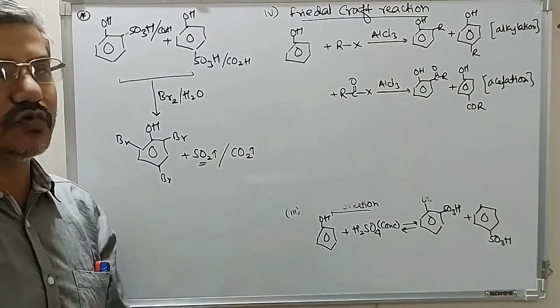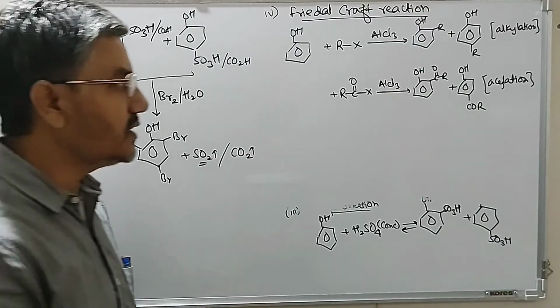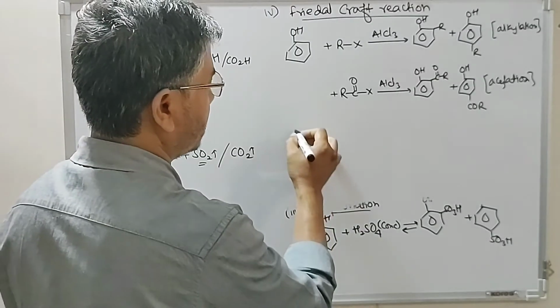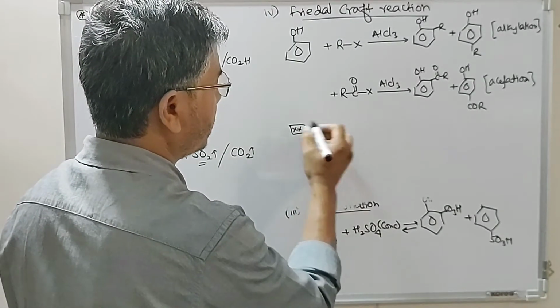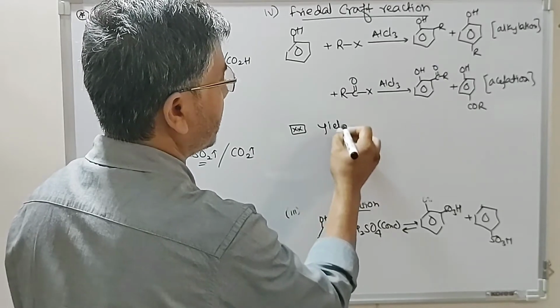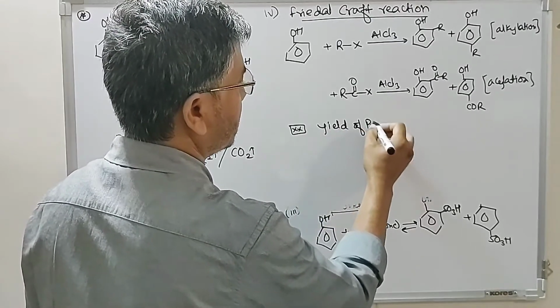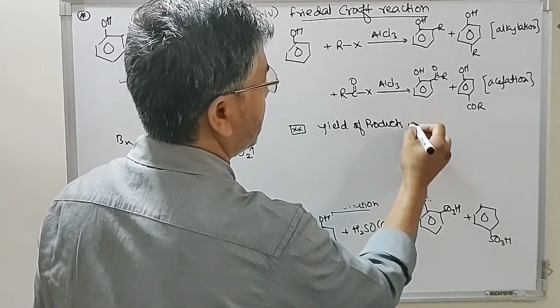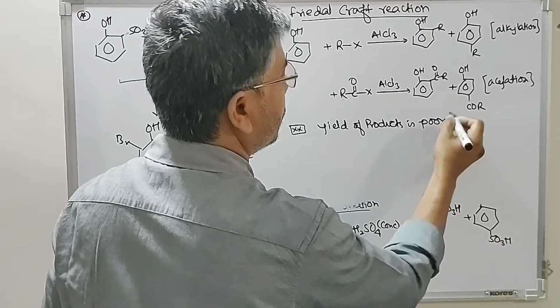But one thing that we have to keep in mind is that the yield of products is poor.